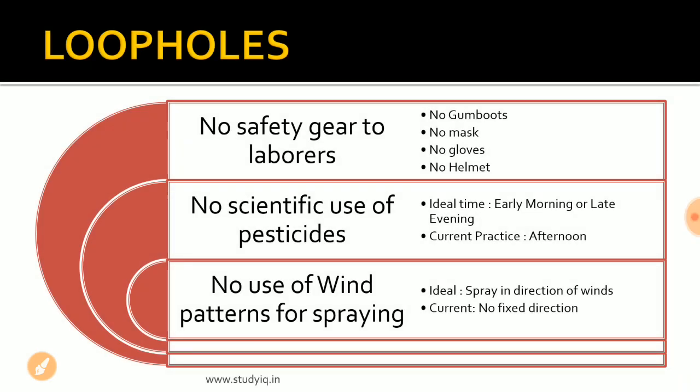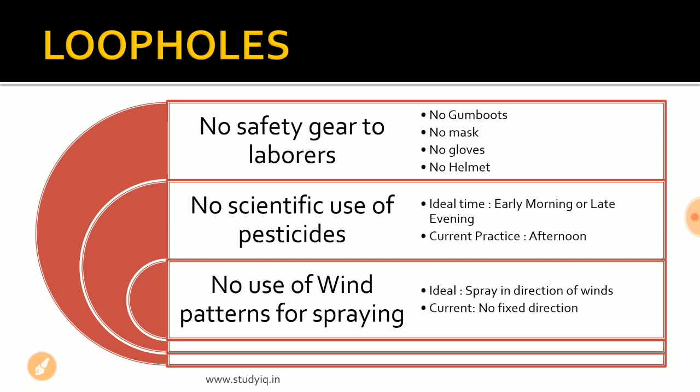So the ideal time of using the pesticides is early in the morning between 6 to 8, or late in the evening after sunset, after 7 p.m., let us say. Why? Because during these durations, the temperature is low, also the wind speed is low, and as a result the toxicity of the chemicals is reduced. The chemicals are more toxic as the temperature increases.